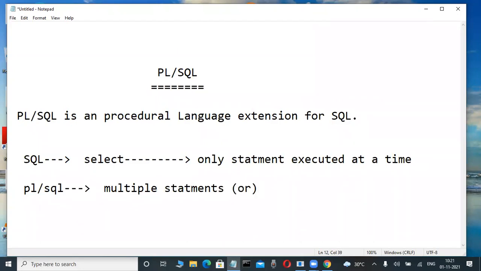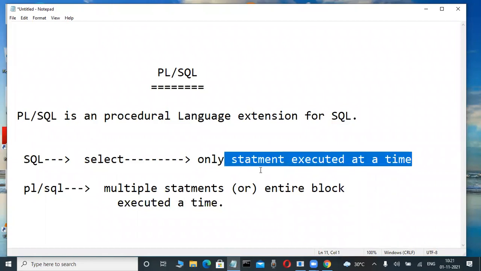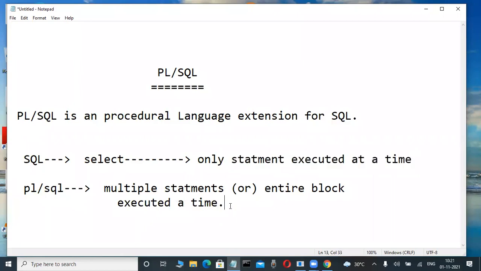I will tell you about block structure one of these days. The entire block is executed at a time. That is the difference. Internally, only one statement is executed at a time in SQL, whereas in PLSQL multiple statements are executed at a time. Okay, fine. Now check it out.